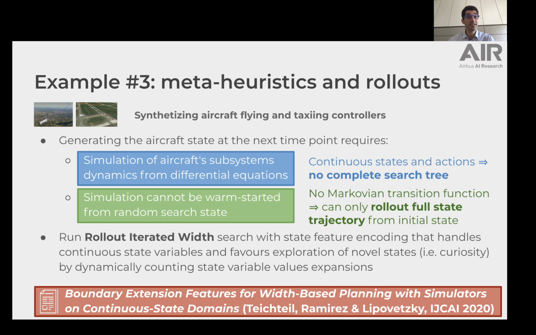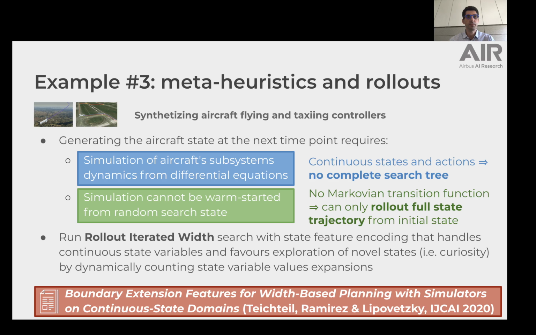The simulator's internal state is itself scattered in the form of local variables everywhere in the subsystem simulation functions. It can be only partially get or set, preventing us from deterministically one-starting the simulator from any given state. As a result, the simulator can only roll out full state trajectories starting from the initial state. Our solution, which will be presented at ICAPS later this year, is based on a variant of rollout iterated widths adapted to hybrid discrete continuous state spaces.